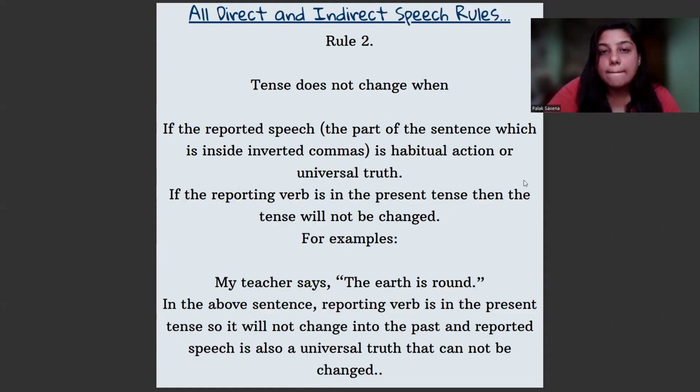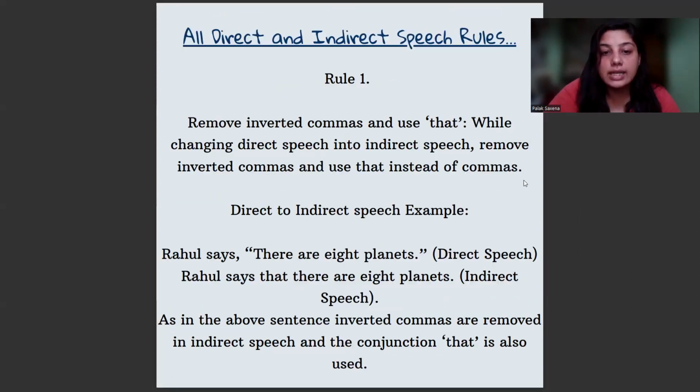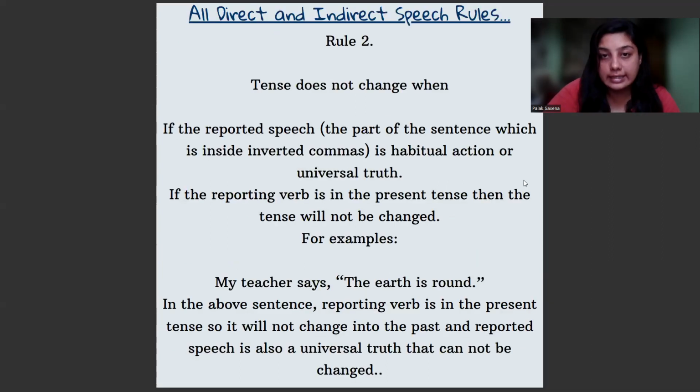Now, rule two. Many a time we do not change the tenses. In the first sentence, if you see, there are 8 planets, it is present tense. So when we changed it into indirect, the tense was the same. We did not use the past tense here. In the indirect speech also we use "there are 8 planets". Now we will understand why we did not change this tense. At times when you change from direct to indirect, you are supposed to change the tenses also, but in certain conditions we do not change the tenses. Now we will understand what those conditions are.